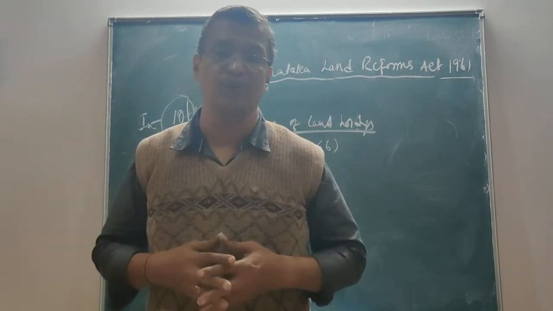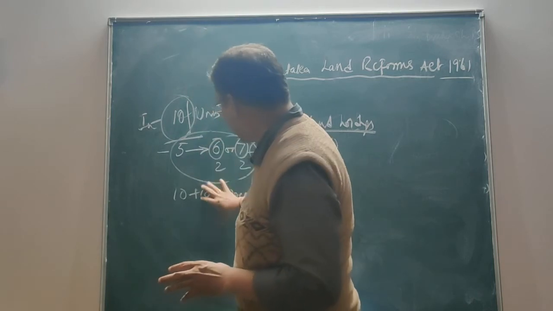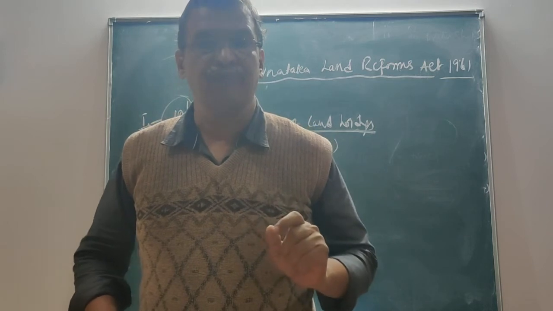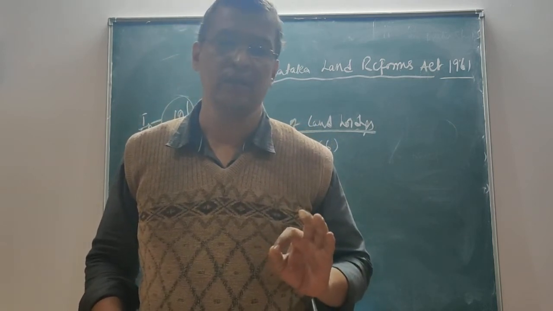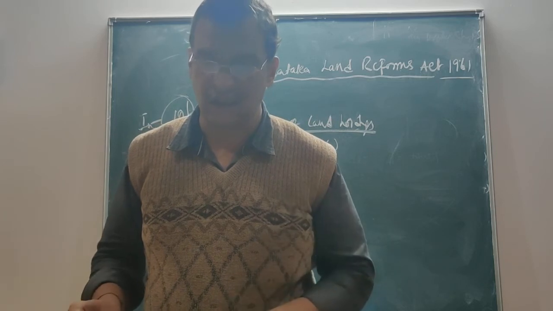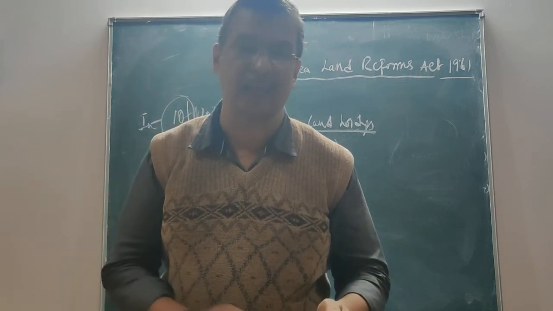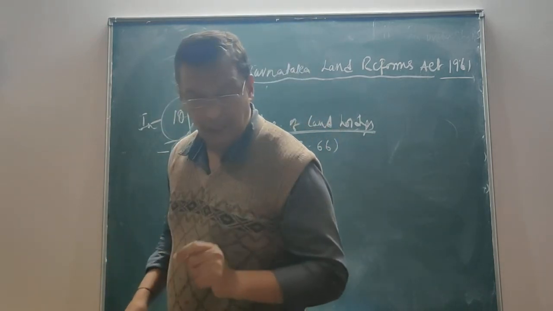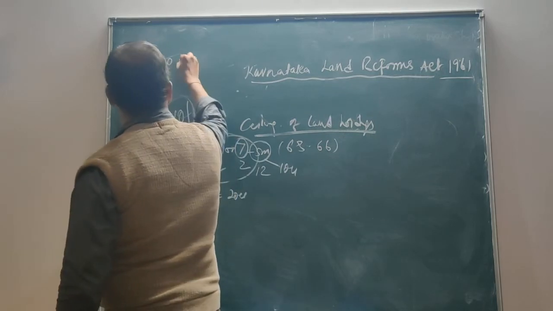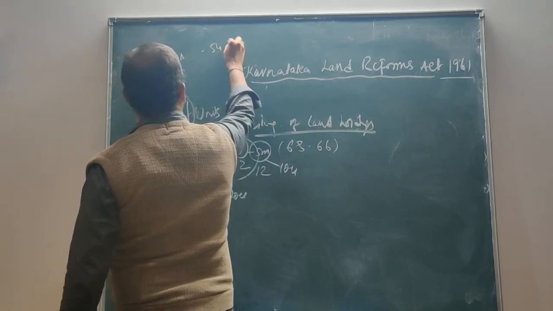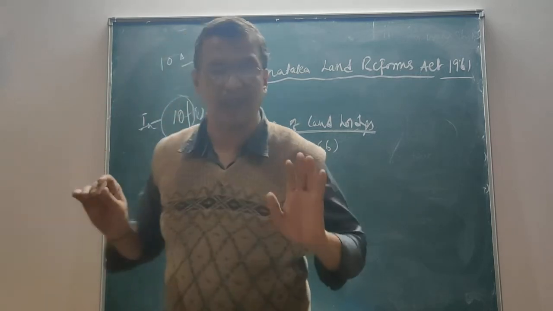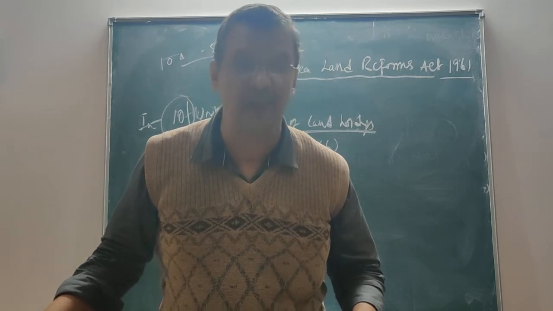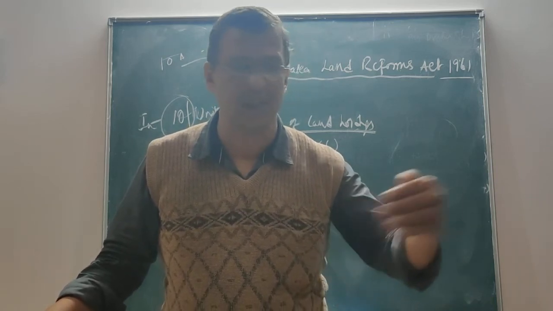And what all this includes with this ceiling limit. I am repeating this, it is 20 units. Mind this. See, in Karnataka, when we calculate the ceiling limits, the ceiling limit of every individual shall not exceed more than 10 acres to 54 acres of land. In Karnataka we generally see that the land a person holds will not exceed 10 acres to 54 acres of land, depending upon the number of persons and other variations.